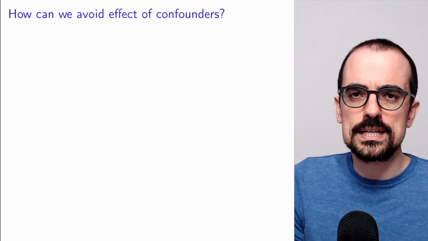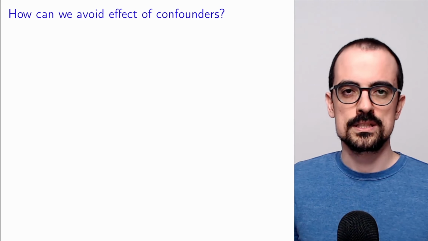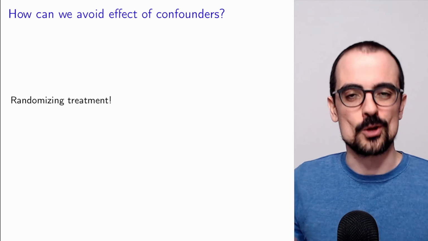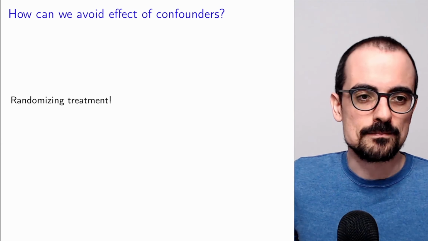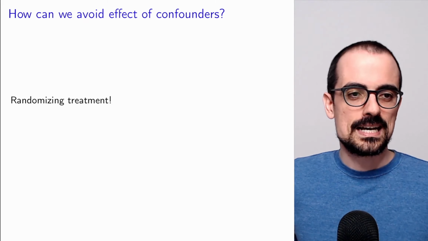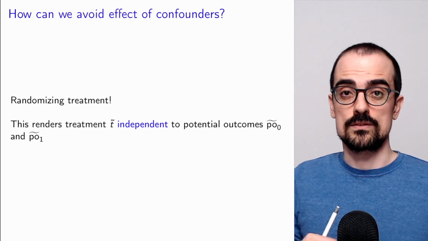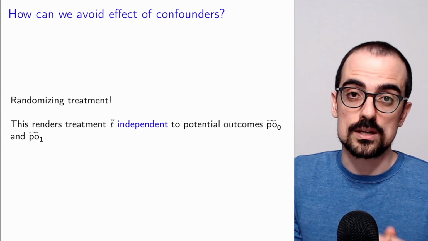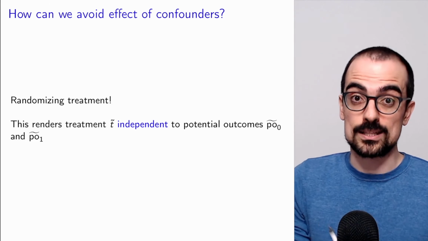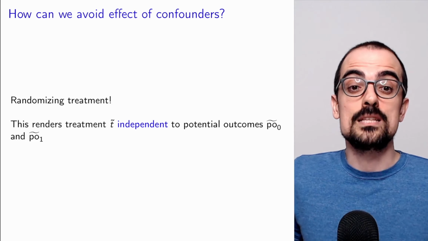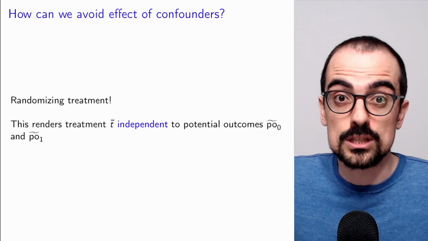So how can we avoid the effect of confounders? It turns out that we can by randomizing the treatment. We already talked about this in a previous video. The idea is that when we randomize the treatment, in the case of the videos, we would set the title to all caps or not, independently at random for each video. In that case, the treatment is going to be independent of the potential outcomes.